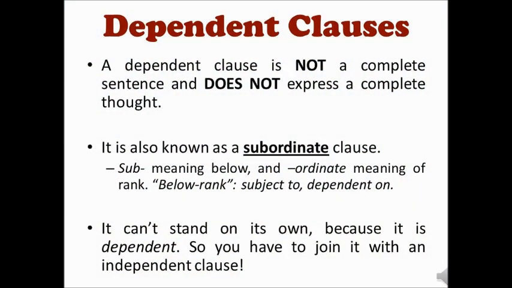Then what is a dependent class? A dependent class is not a complete sentence. It is a class, it will have a subject and a verb, but it doesn't have a complete meaning. It will be dependent on another main class, right? A dependent class is not a complete sentence and does not express a complete thought. It is also known as a subordinate class. A subordinate class is also known as a dependent class, and a dependent class is also known as a subordinate class.